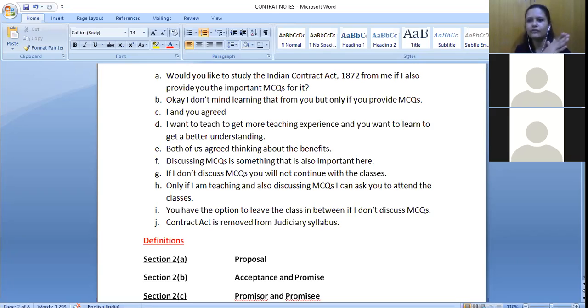So if you cannot remember it serially, you can try to remember this particular situation. In a sequence, you should be able to remember all the different definitions that are being given. So if any definition is not clear, anyway, whatever is important, we will discuss that part later on also, like proposal, consideration and all, we will discuss again. So any doubts on this particular part?